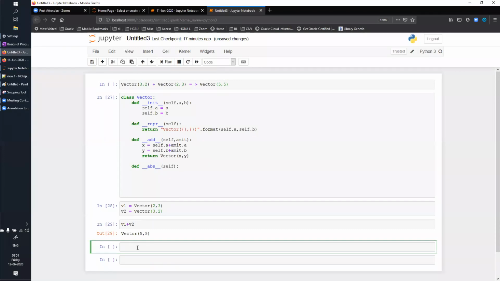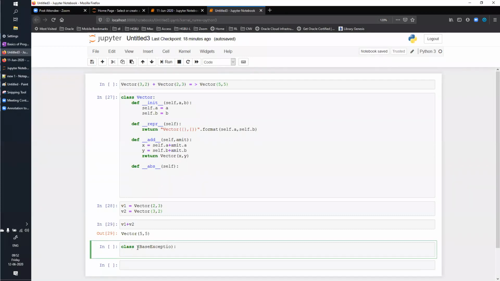So you will need to create custom exception classes. You will need to inherit from the base exception class. You will need to write something like this: class, and then inherit from base exception, and then you define your functionality. So this is how you can create your custom exception. And whatever you think of, you can add here and it will work for you.